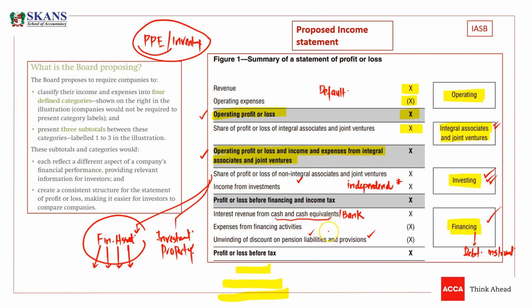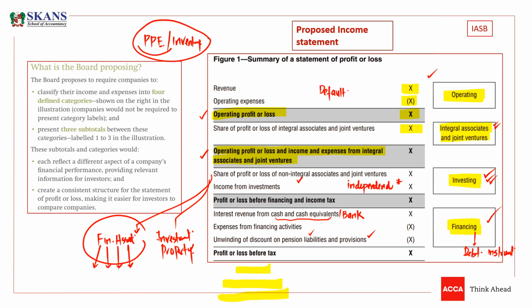But now you need to be careful here. If we are dealing with banks whose main ordinary business is to generate interest from cash and cash equivalents, then obviously, instead of financing activities, these interest income and expenses would be a part of operating activities in case of banks, because their main ordinary business is to generate interest income by lending the money. Then obviously these cash flows in case of banks will be under the operating category.